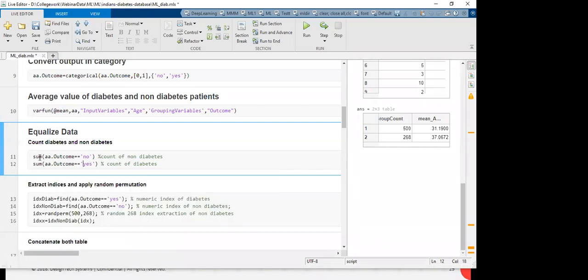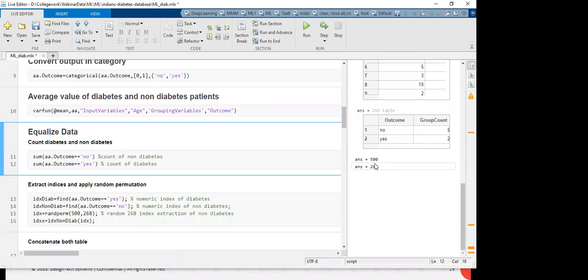Now, I am going to find out how many diabetes are there, how many non-diabetes are there. So this is the operator which I applied and the sum of it. So 500 are non-diabetes, 268 are diabetes. So what I am going to do, I am going to take 268 from diabetes, and from 500 non-diabetes, I am going to take 268, because I require to equalize that. I don't have more data for the diabetes. So better reduce this 500 to 268, right?